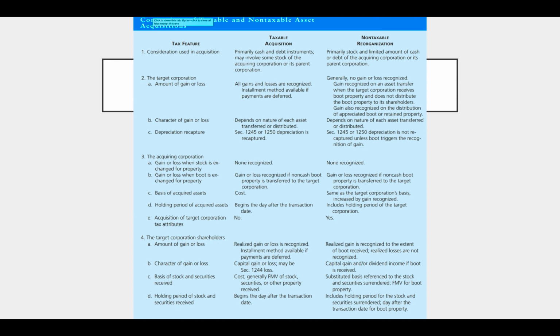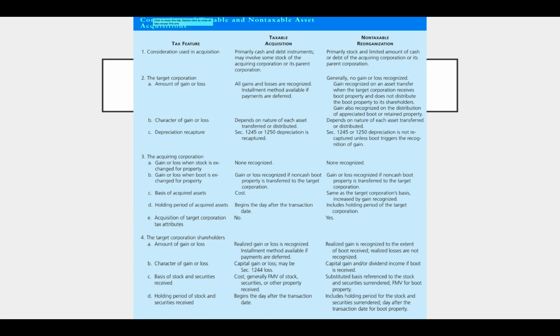The consideration used in an acquisition, if it is a taxable acquisition, usually we buy the assets for cash and debt. We may use some stock if we want to, but we don't have to. But in a non-taxable reorganization, remember that continuity of interest doctrine is going to require us to use some stock, quite a bit of stock. It says primarily stock and a limited amount of cash and debt of the acquiring corporation is how we buy those assets.